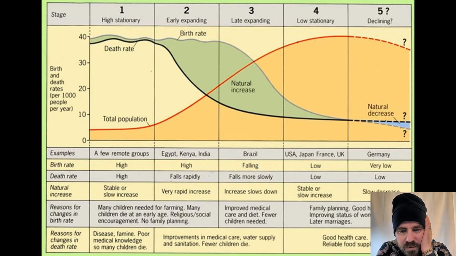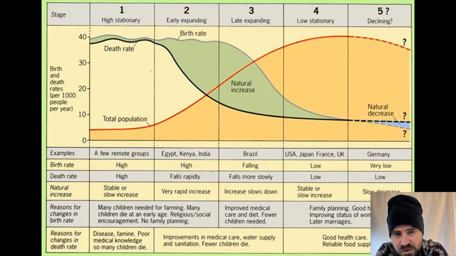So heaps of the developed world, Australia would fall into category 4, low stationary. Small increase. In fact, if Australia didn't have any immigration, people coming in, Australia's population would be dropping. Our fertility rate is too low to replace our population naturally. Then you have the situation where the birth rate continues to fall, and it goes down so far that your population starts declining. Most countries are moving towards this status.